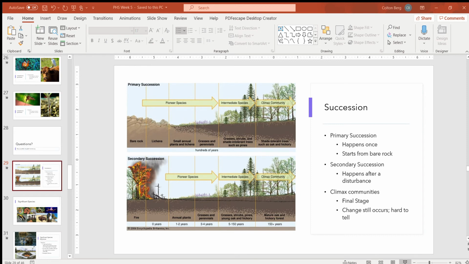Classic example of that is going to be the beaver, so that's why I have the pictures of the beaver dams here. A keystone species is a keystone species because its removal or addition changes the community or ecosystem on a drastic scale. So there's a lot of change that happens because of them either being removed or being added into an ecosystem.